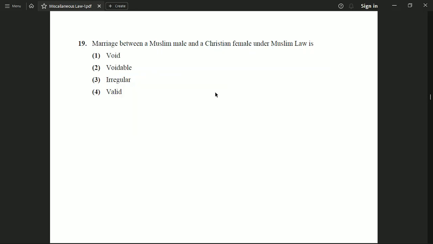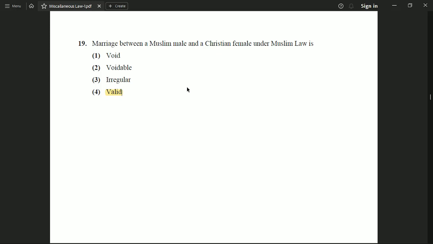Now the next question is, marriage between a Muslim male and a Christian female under Muslim law is option 1, void. Option number 2, voidable. Option number 3, irregular. Option number 4, valid. And the correct option is option number 4, valid.